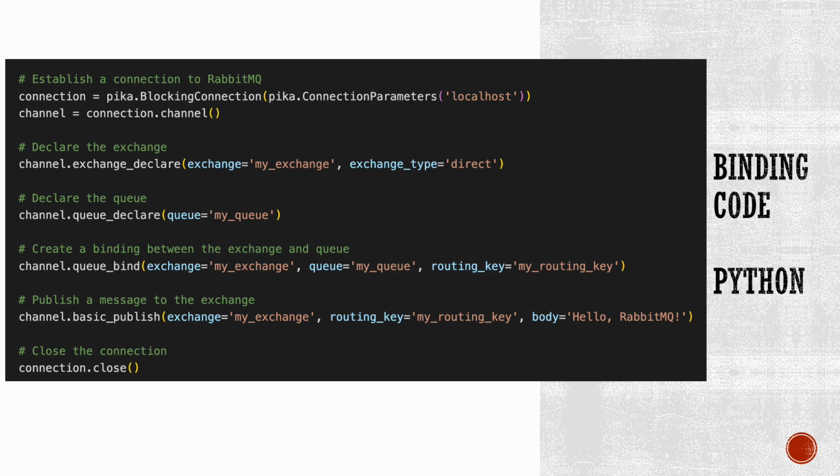This code demonstrates how to create bindings between an exchange and a queue in RabbitMQ using the Pika library in Python. It declares an exchange, a queue, and creates a binding between them, allowing messages to be routed from the exchange to the queue based on the specified routing key.